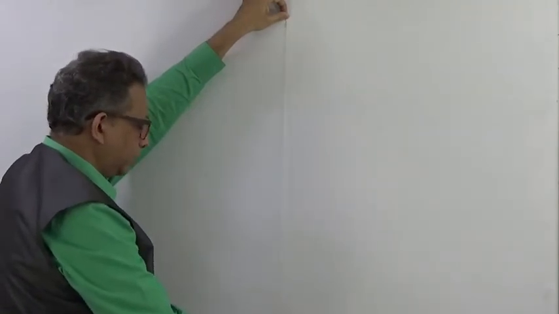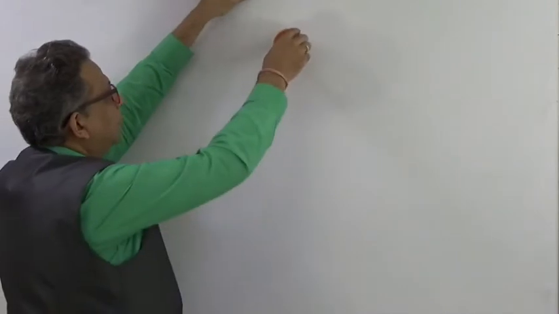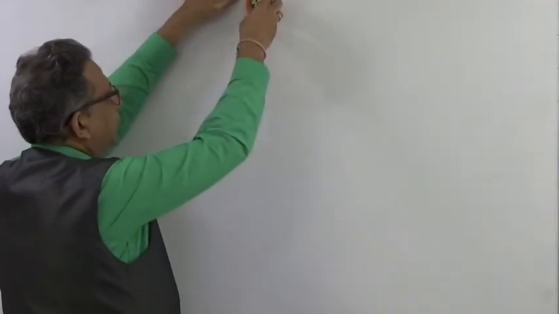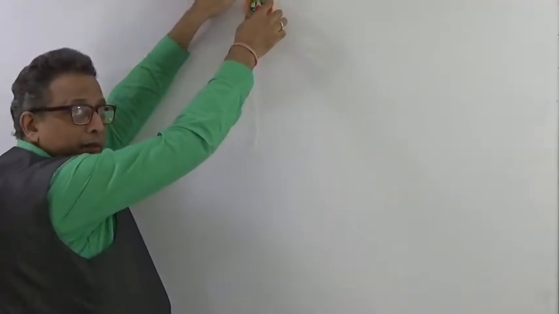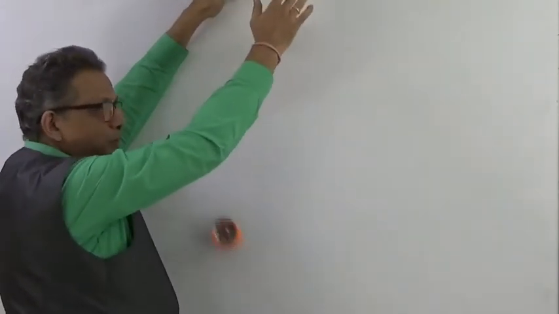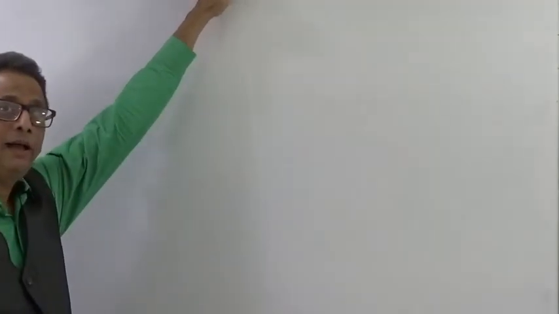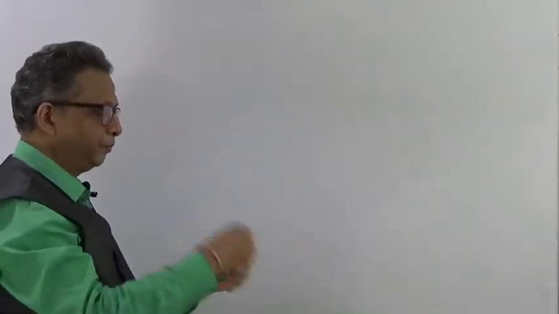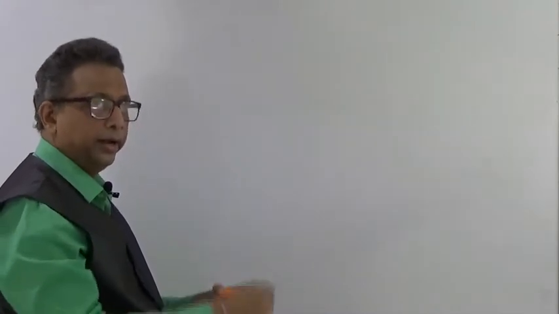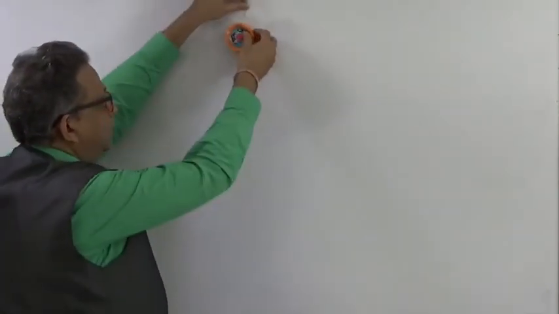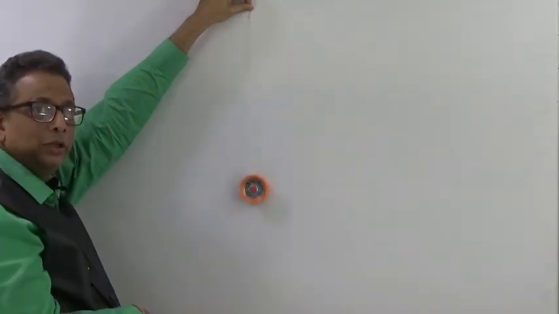Now what did you observe in its fall? If it had to fall normally just by gravity, it would fall this way. The same mass, if it just fell this way, would have an acceleration equal to g. But the moment it is falling while rotating, you will see that it is gaining acceleration, but that acceleration is less than g. So you will see here it is coming down more slowly as compared to that.